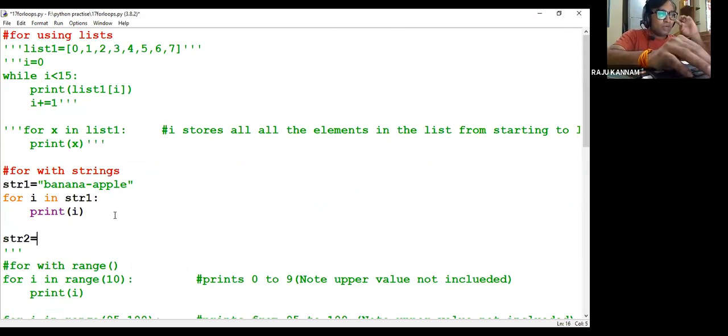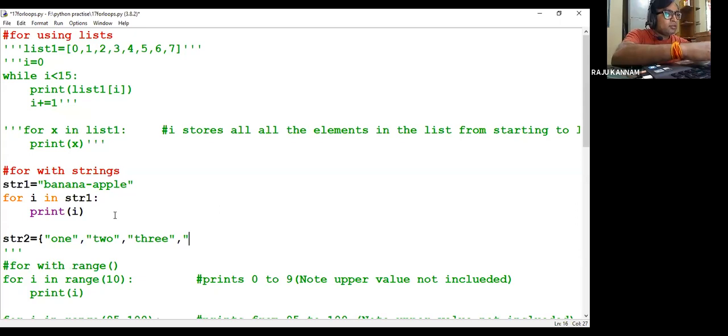So what I will do is, here I'll write one, two, then 3, then 4, then 5.